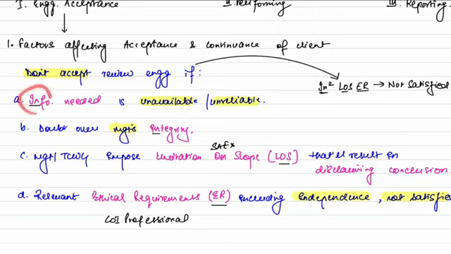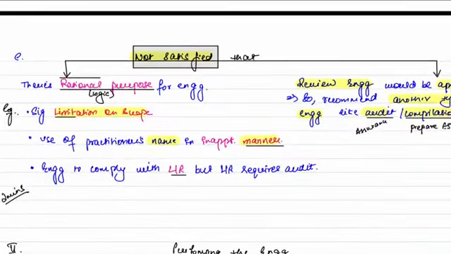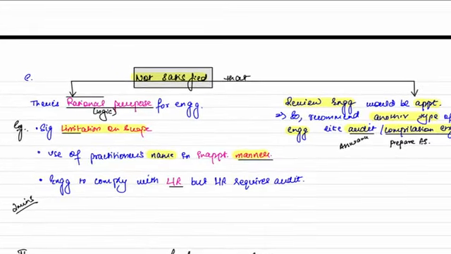Loser means LOS, there is a limitation on scope which will lead to disclaimer of conclusion. Then ethical requirements including independence, you are not satisfied. And lastly, not satisfied means you are not satisfied that there is a rational purpose, or that the review engagement will be appropriate.